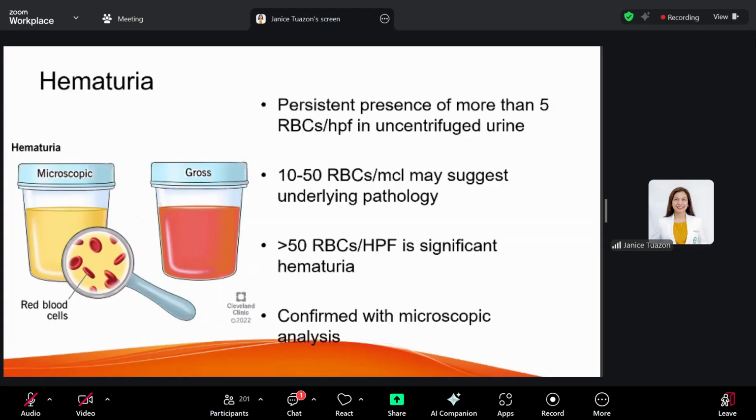So ibig sabihin, you most probably have a nephrologic problem. For 10 to 50, yung in between na RBCs, it may suggest an underlying pathology. It may not be renal all the time. So you have to do the subsequent diagnostics. So if you see hematuria or RBCs in your urine, you have to confirm it with microscopic analysis.